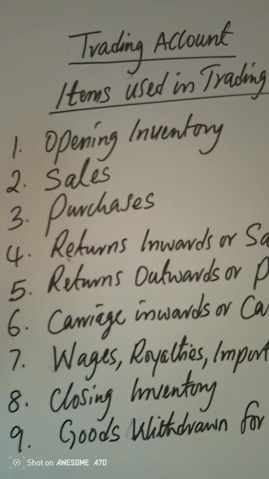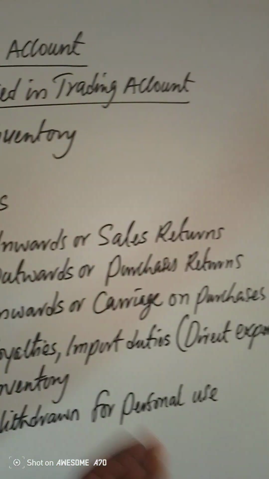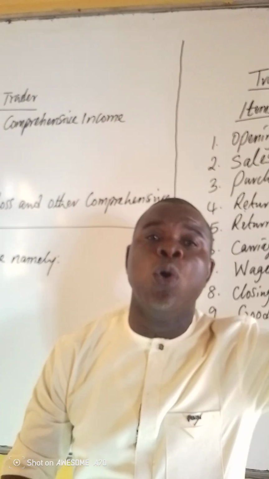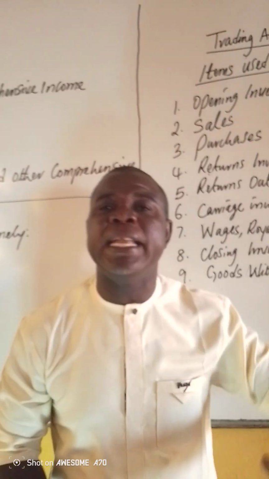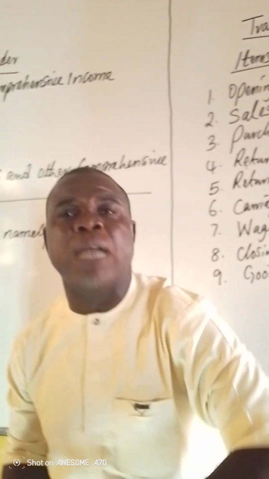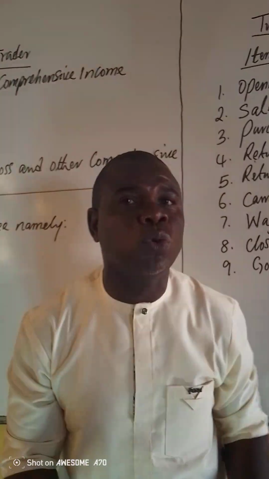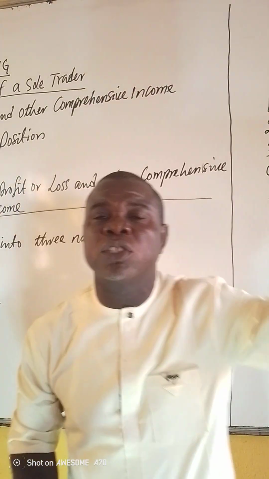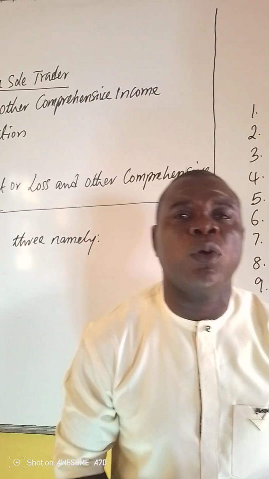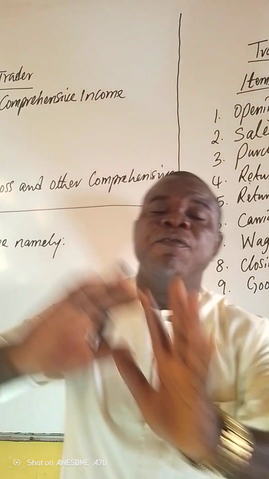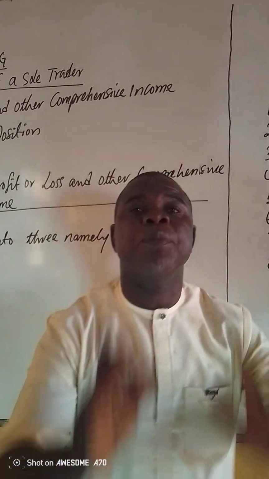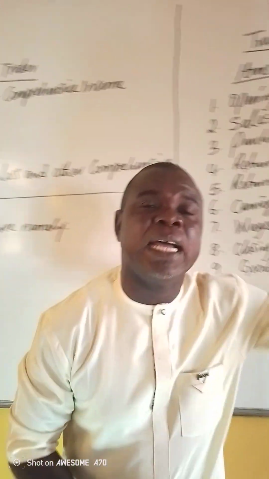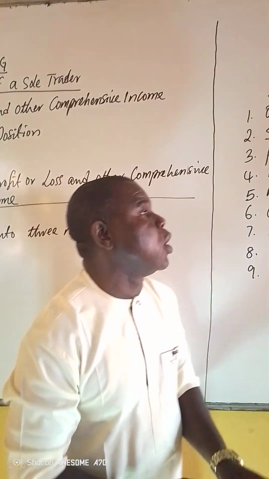Next one, what is called return inward or sales return. Return inwards or sales return. These are goods sold by the business, and then the customer decides to return them back to the business in case of any issue, either damage or not according to specification or overcharge or any reason. Such goods being returned by customers, what we call trade receivables, into the business, are returned back to the business. We call them returns inward. That is why another name is sales returns. Sales that have been returned. And that is what is called return inward.